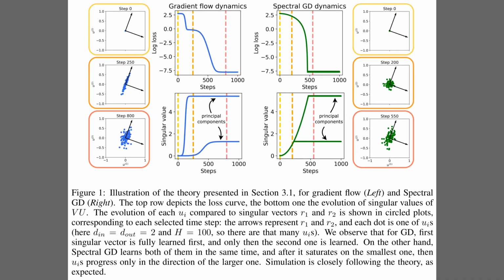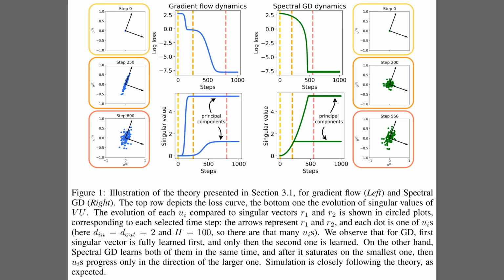To visualize this theoretical difference, Figure 1 compares the learning dynamics of standard gradient descent on the left against spectral GD, which serves as a simplified proxy for Muon, on the right. Focusing on the blue curves for gradient descent, the bottom left plot reveals a stepwise pattern, where the model learns the first principal component completely before starting the second one.